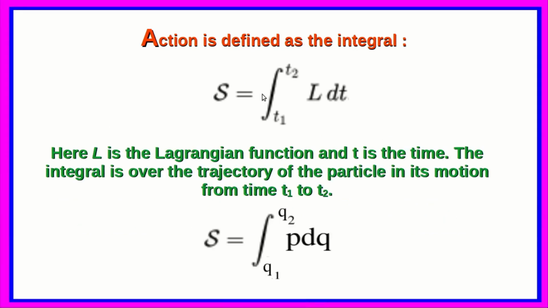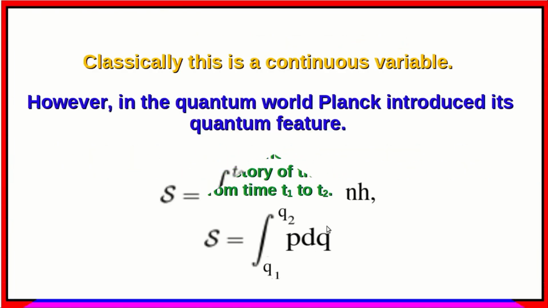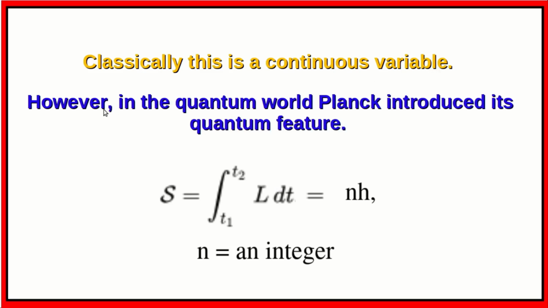Action is defined as the integral S equals the integral from time t1 to t2 of the Lagrangian of the system times dt. The integral is over the trajectory of the particle in its motion from time t1 to t2. This can also be written as S equals the integral from q1 to q2 of p dq, where p is the momentum and q is the coordinate. Classically, this is a continuous variable. However, in the quantum world, Planck introduced its quantum feature.